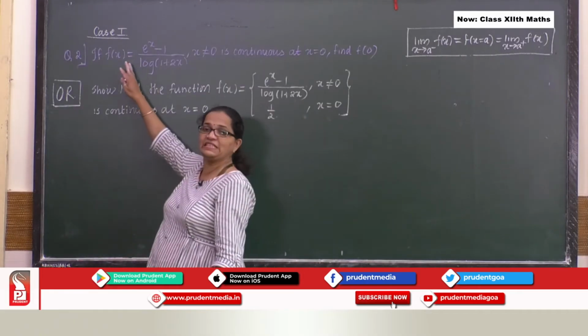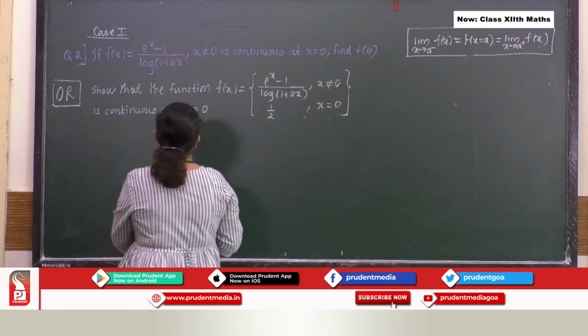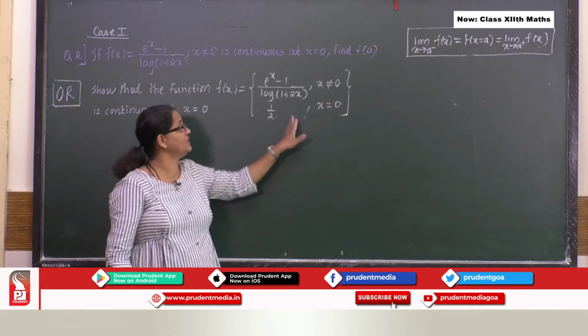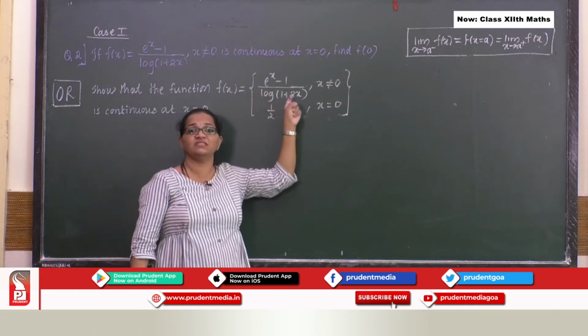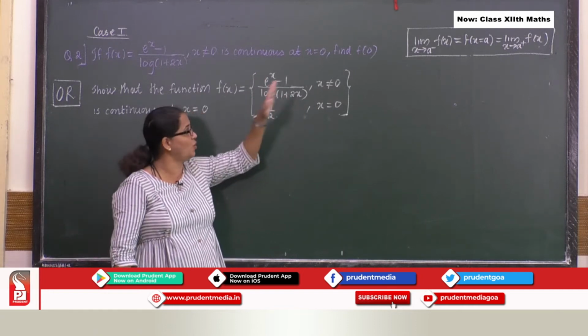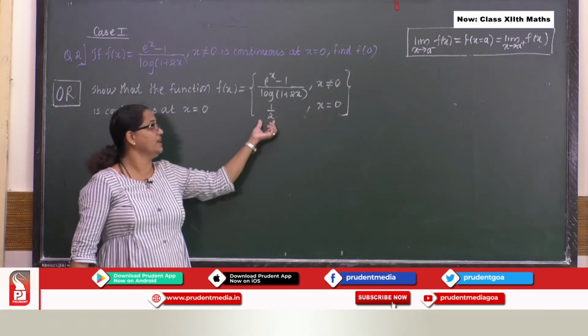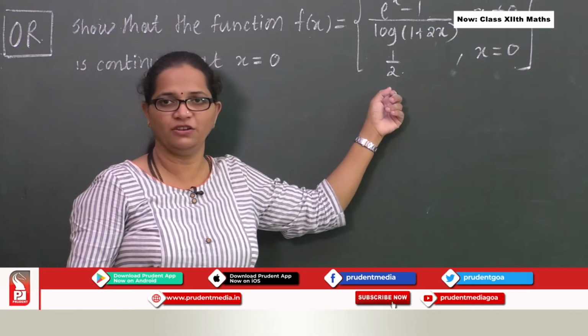Let us go to the second problem or second example of case 1. Over here again, why I said it is case 1, because we are dealing with the same kind of function, where your left hand limit is equal to right hand limit, which is already given to you all over here, and here at x equal to 0, at this point a value is given.